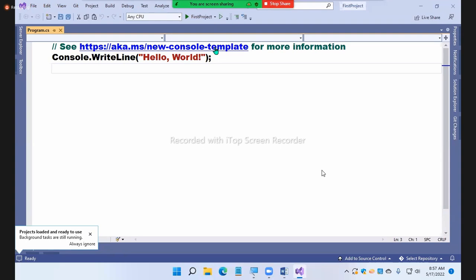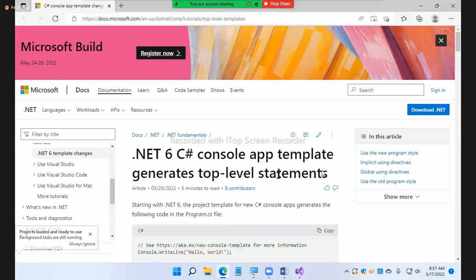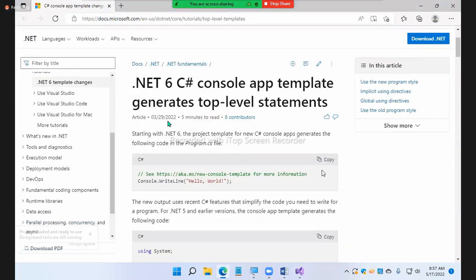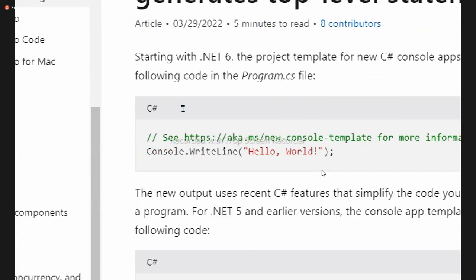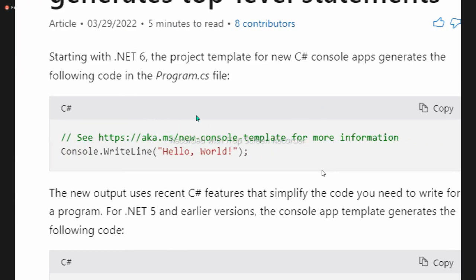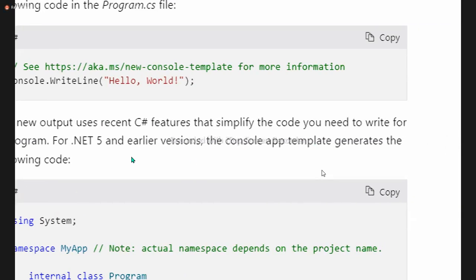Just use this link, all of you. If you click on it, it will take you to Microsoft.com, the .NET 6 C# console app template generator, which is the latest version, C# 10. Starting with .NET 6, the project template for a new C# console application generates only this line, that's all. The new output uses recent C# features that simplify the code you need to write.